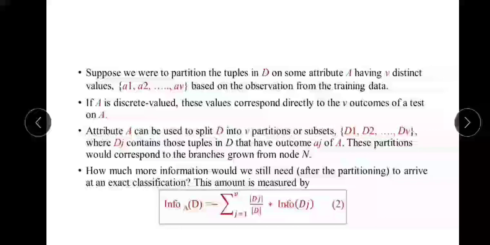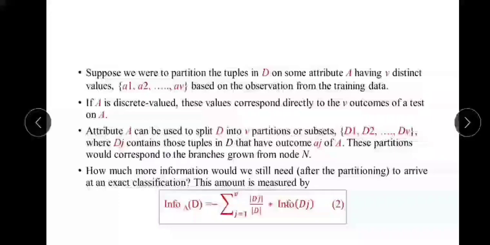If attribute A is discrete valued, then these values correspond directly to the V outcomes of the test on attribute A. Attribute A can be used to split data partition D into V partitions or subsets, D1 till DV, where Dj contains those tuples in D that have outcome aj of attribute A. These partitions correspond to the branches grown from node n.